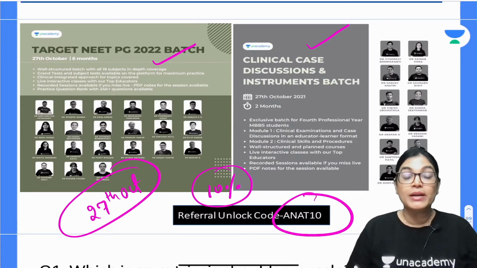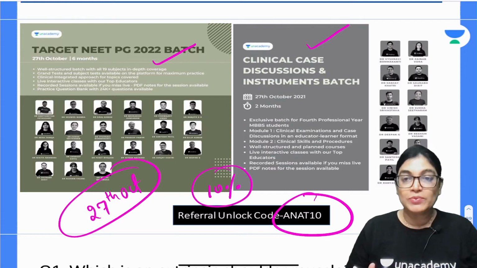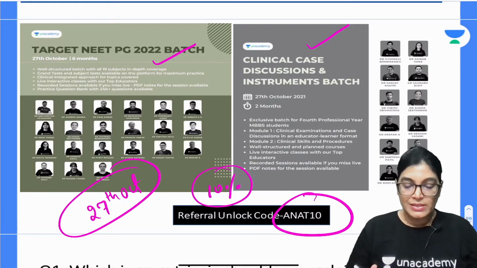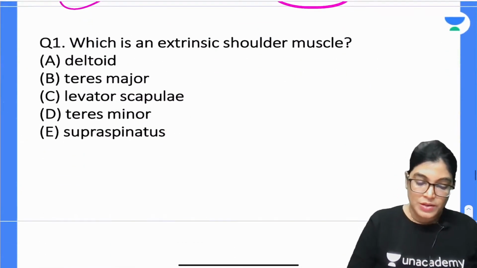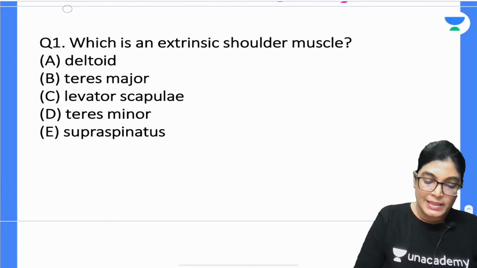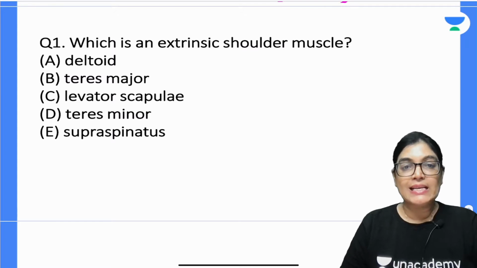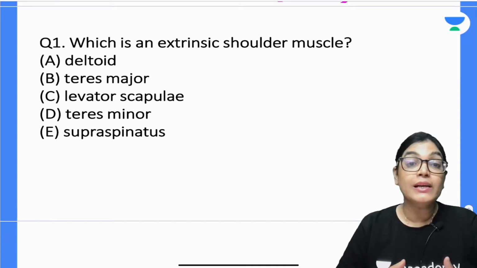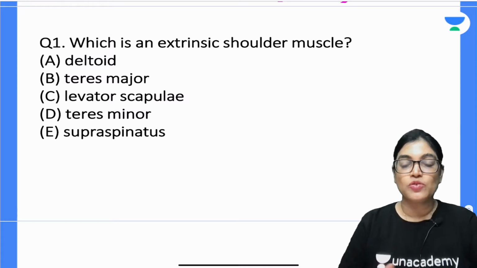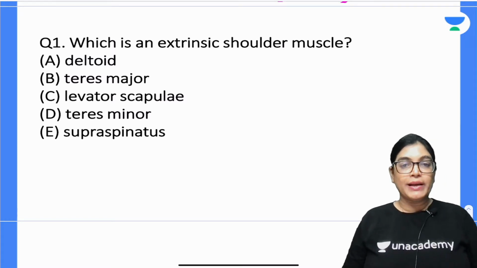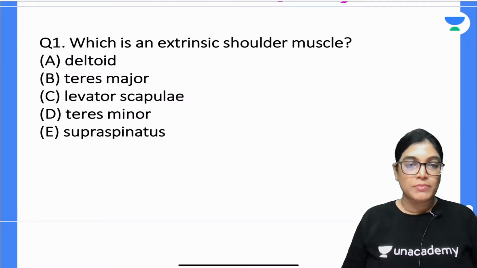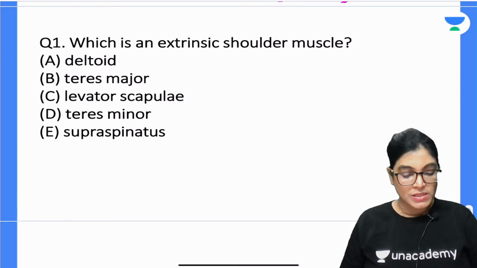All the best to everyone. So I will quickly sum up the 15 MCQ session. Let's start with the first MCQ. You will get 15 to 30 seconds for marking the correct answer. Which of the following is an extrinsic shoulder muscle? Among the muscles provided: deltoid, teres major, levator scapulae, teres minor and supraspinatus, which is an extrinsic shoulder muscle? Question number 1, your time starts now.